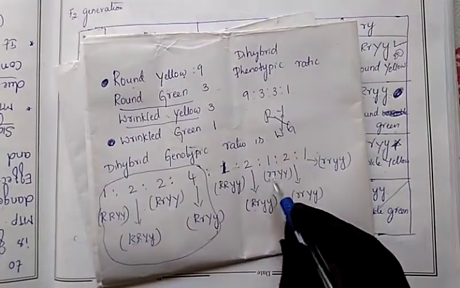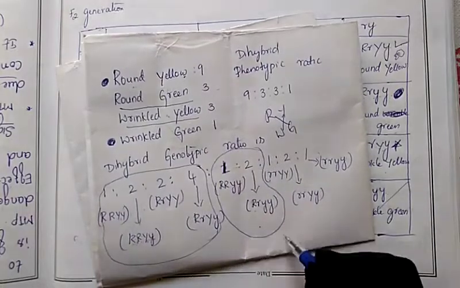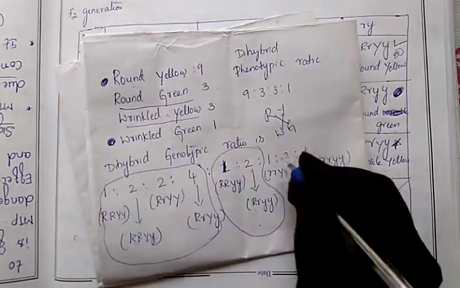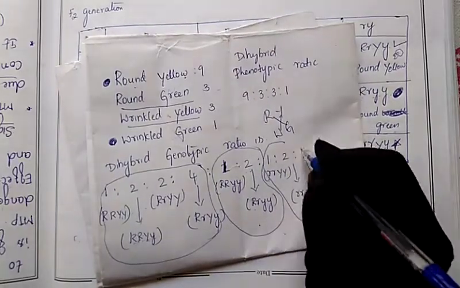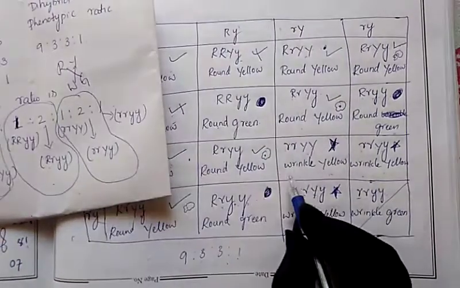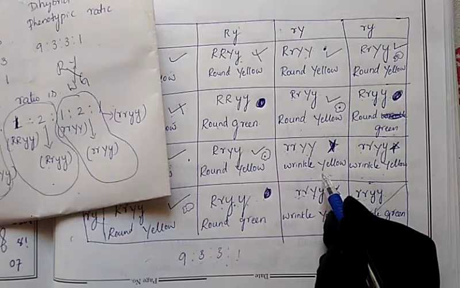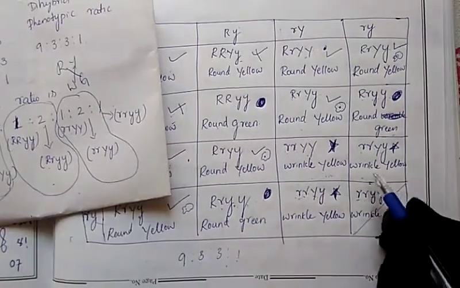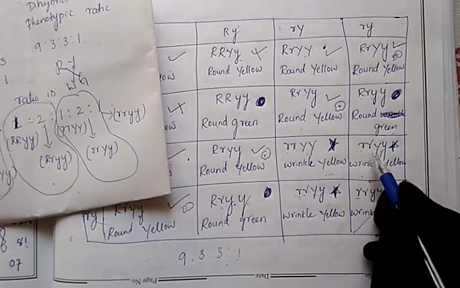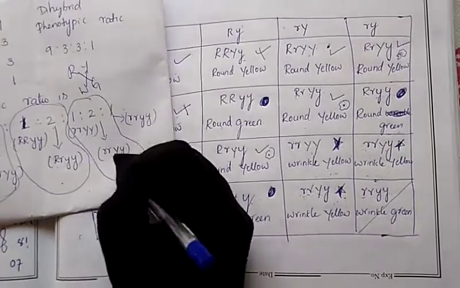Next, another: wrinkled yellow. So these are the two phenotypic characters. Round green comes in two different patterns. Next, wrinkled yellow comes in these two patterns: small r, capital Y. How many wrinkled yellow will come? Only 1. Whereas 2 will come wrinkled green, like this: small r, capital Y, small r, capital Y, small y. So these are the 2. Totally how much here? 3 will come.